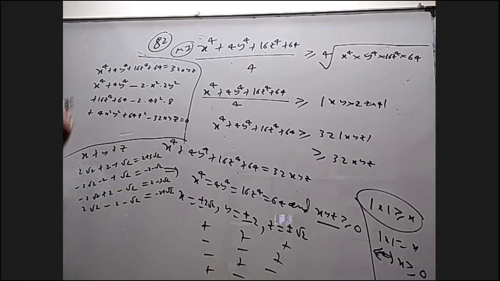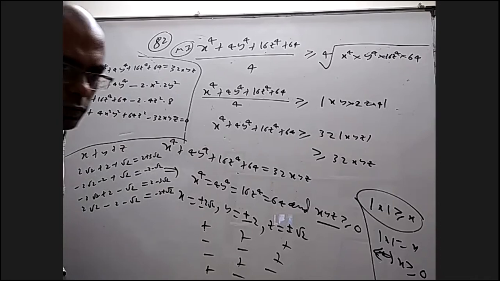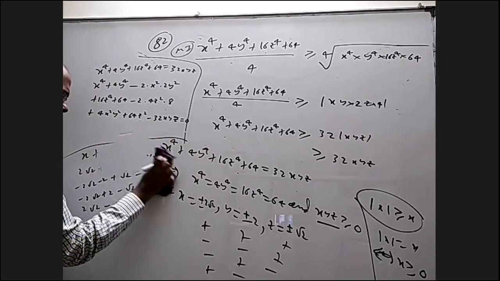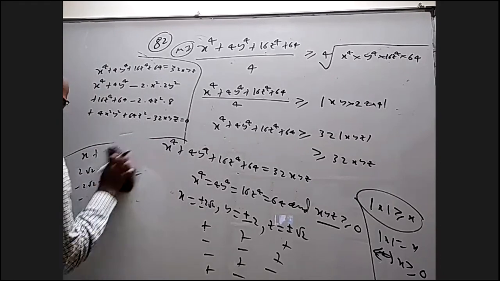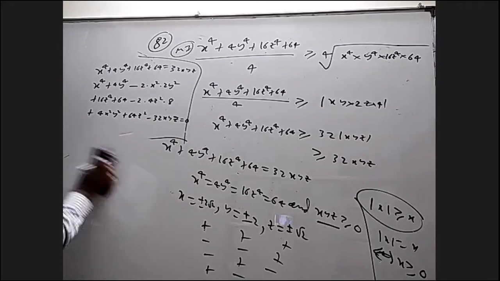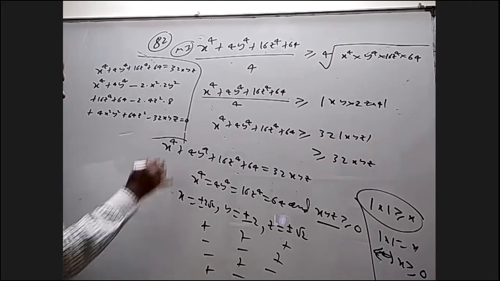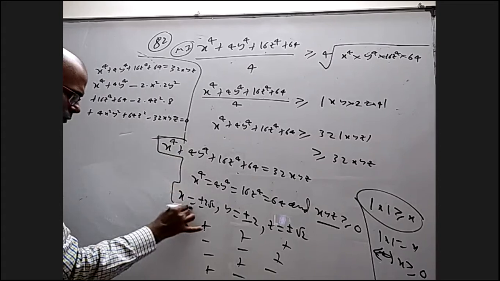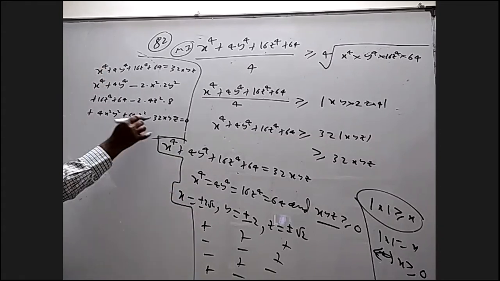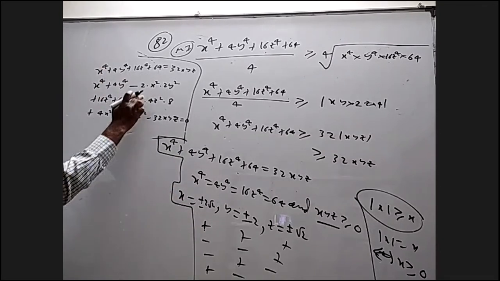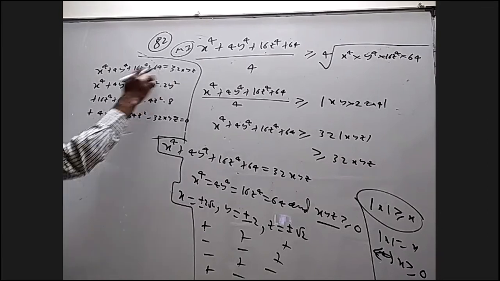Now these three are perfect squares. I'm going to erase this. Okay. So I added this, subtracted these 2 terms, added the same 2 terms, and brought this one.